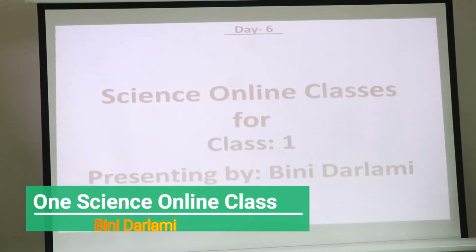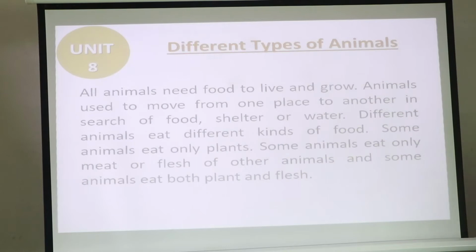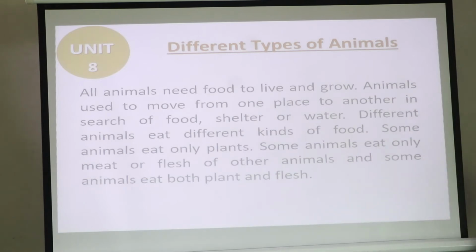Okay, now today is day 6 and I would like to welcome you all to our science online class for class 1. In our previous class we learned about animals and plants, the features of animals and plants, and I gave you homework as well. I hope you have done it at home. Now in today's class we will learn about different types of animals. The topic of today's class is different types of animals and it is unit 8.